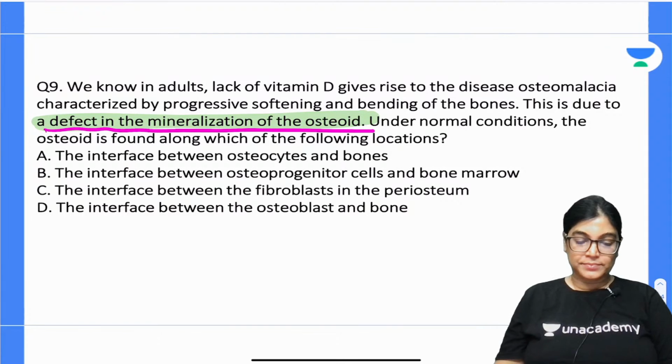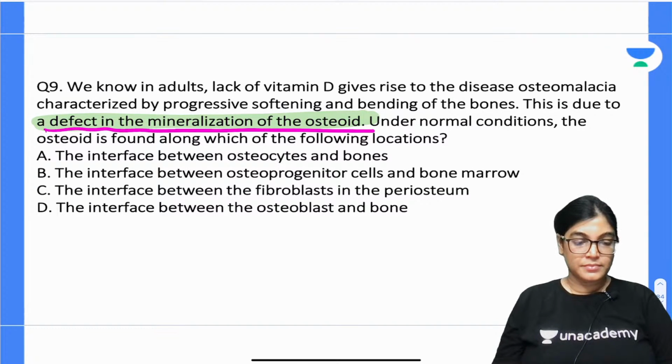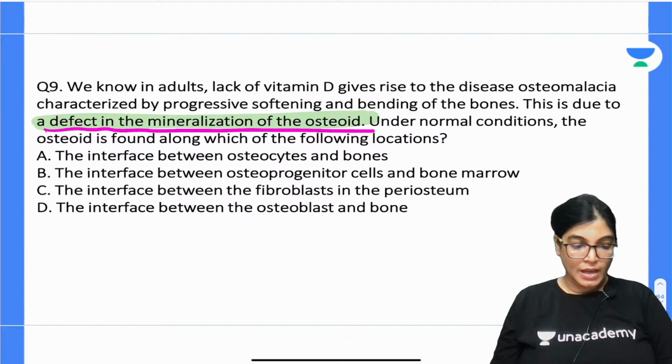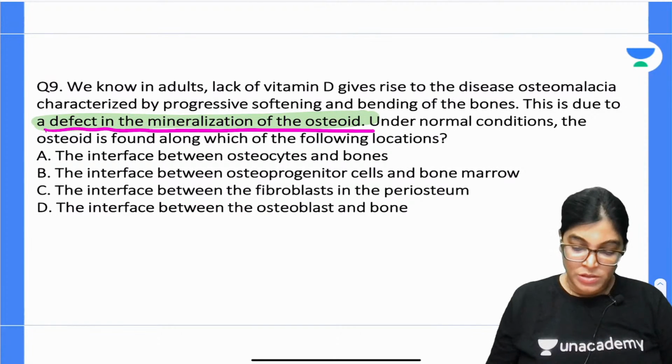Question number 9. Okay, so yes, Mountain Life is telling A, between osteocytes and the bone.